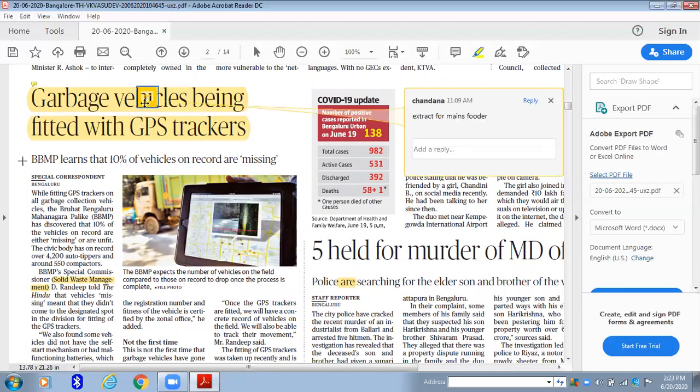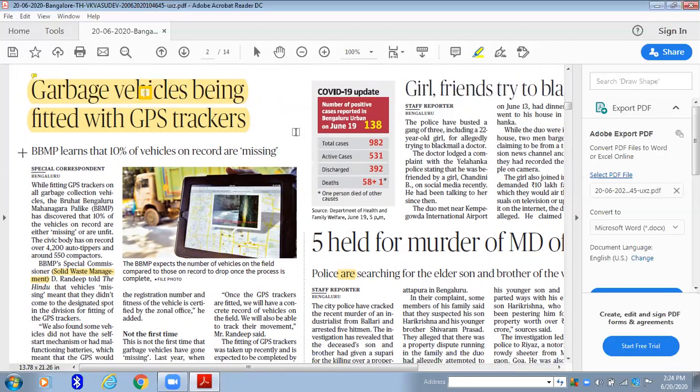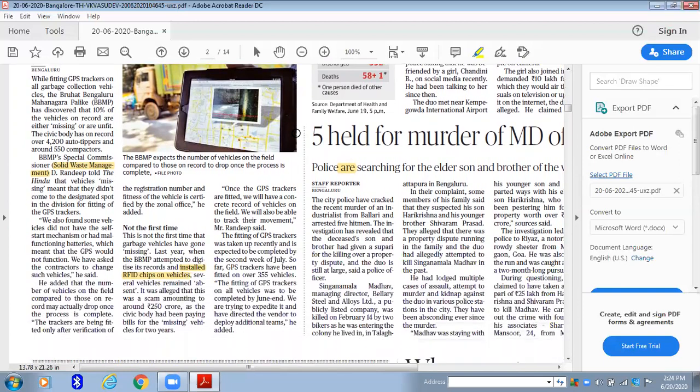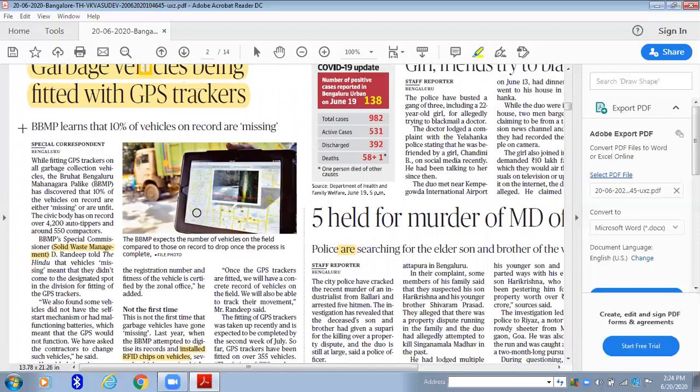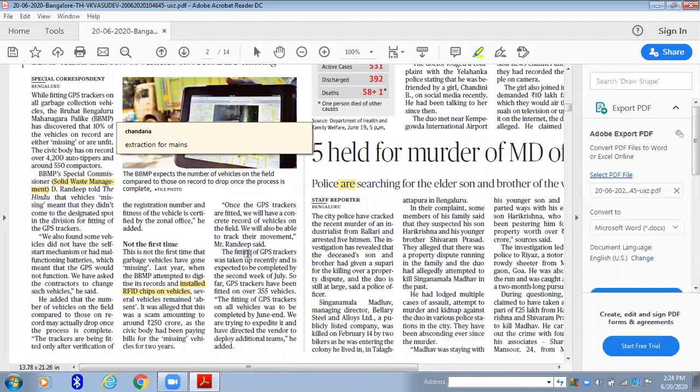So suppose take for example this article. This is speaking about fitting of GPS trackers on sewage and garbage carrying vehicles. So just see if you find an interesting point. That can be a valuable addition to your mains answers, not for prelims. All right. So now they said to install RFID chips on vehicles. So look out for these important keywords that you can write in your mains answers. Take for example, if they ask a question like, to manage urban sewage more efficiently, what are the steps needed to be taken? Then you can speak about this GPS tracking of vehicles, and then you can speak about installing RFID chips on vehicles.